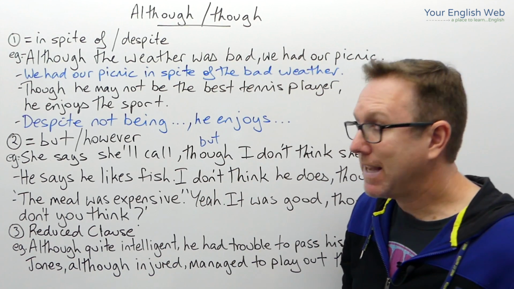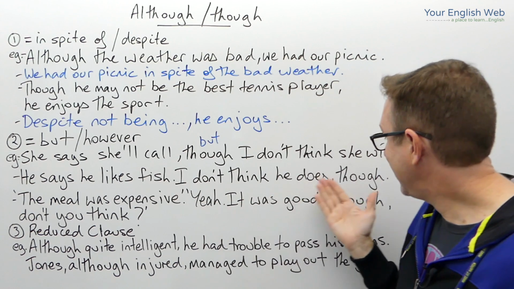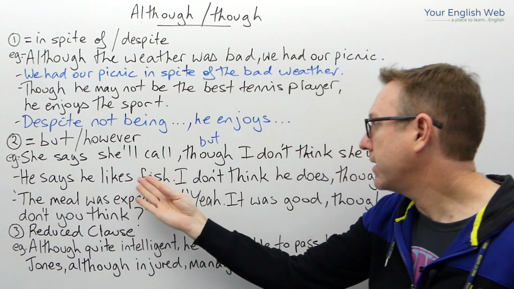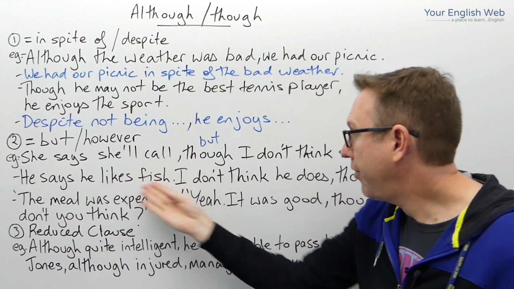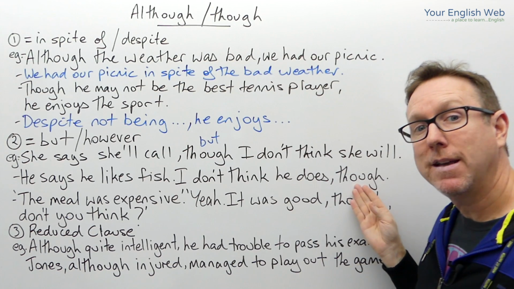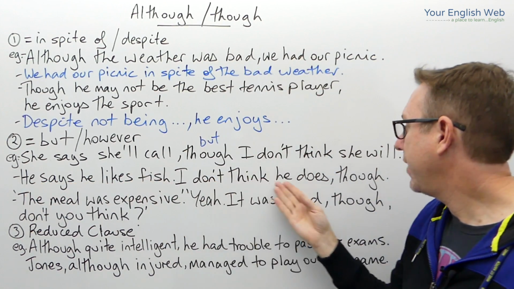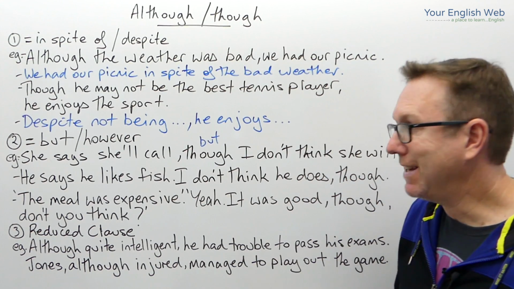Now in this second example here, there's a bit of a difference, okay? Because though in this sentence here becomes an adverb. So he says he likes fish. I don't think he does though, okay? I don't think he does though. Now here the meaning is however. So he says he likes fish. I don't think he does though, okay? However, I don't think he does.